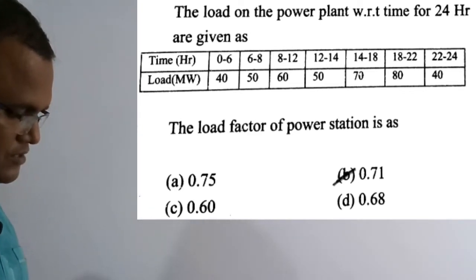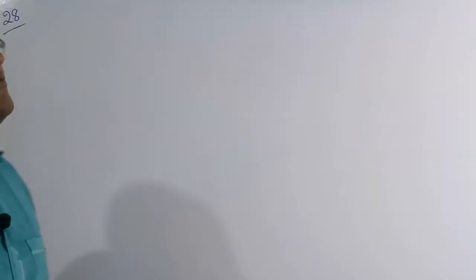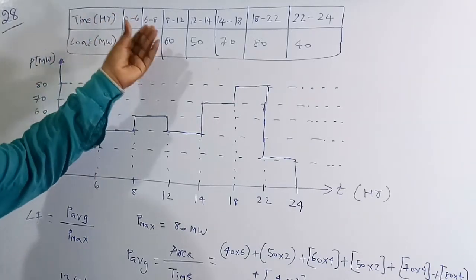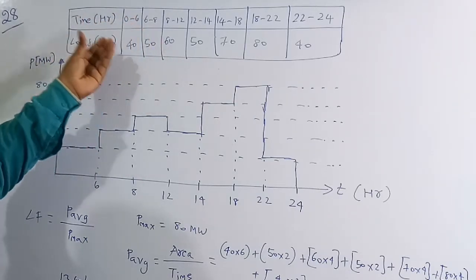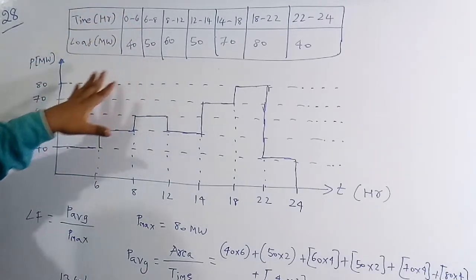So what are the four options? Option B, 0.71, is the correct solution of this question. So let's solve this numerical. Basically, on a power station, for this time duration in hours, the amount of power consumed from the station is given here. Now I am going to plot this diagram on a graph.